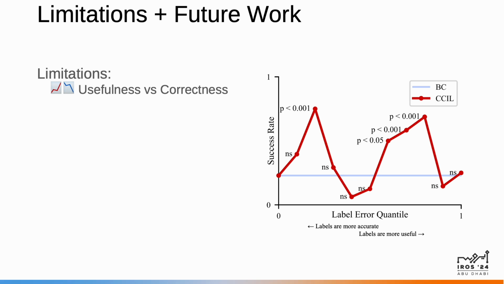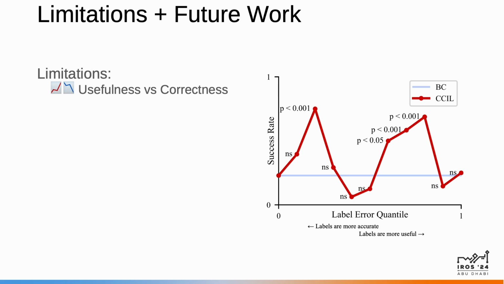As proven in our theoretical bound, a small label error threshold will result in more accurate labels, but they will necessarily be closer to the expert data, resulting in a smaller increase in data coverage, which means the data is therefore less useful. If the label error threshold is too high, however, then the labels might be more useful since they increase coverage the most, but they're not necessarily accurate.